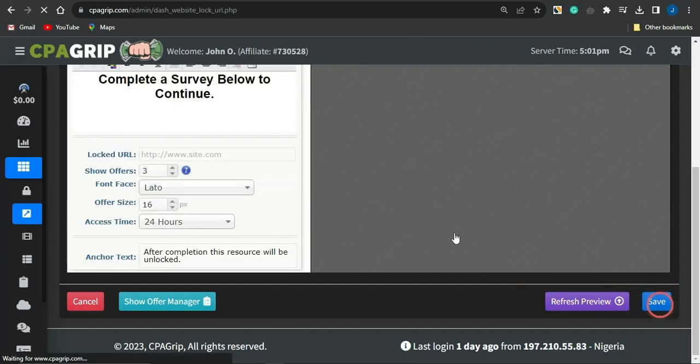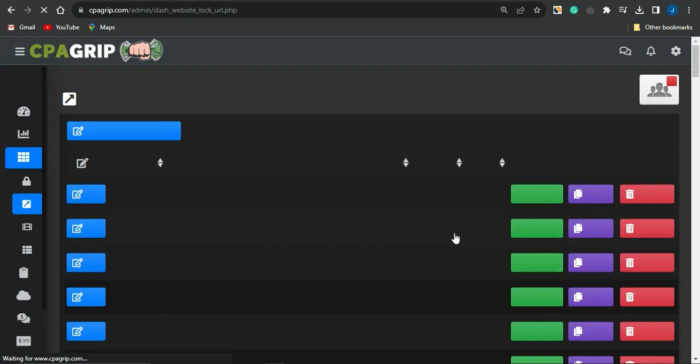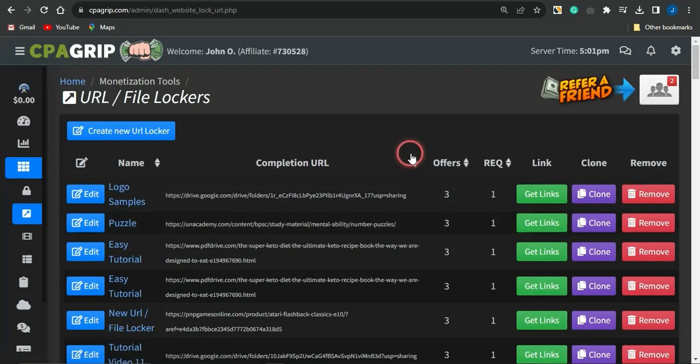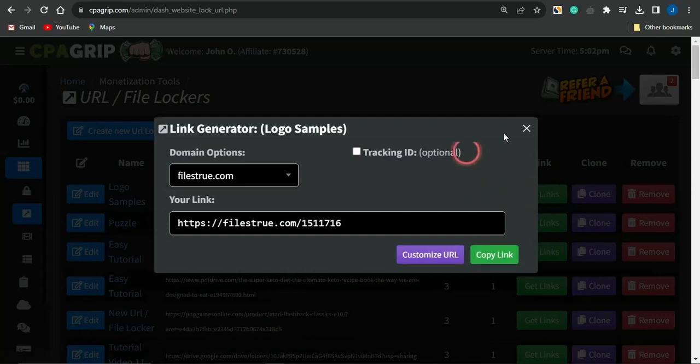Once I click on save, guys, my URL file locker has been created. You can see that right here. If I click on get link, I can get the link to this URL file locker and try as much as possible to promote that. Once you get the link to this locker, what you want to do is create a landing page.